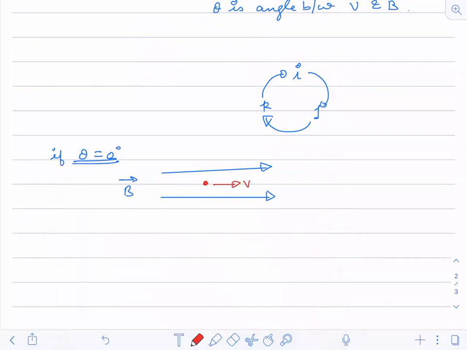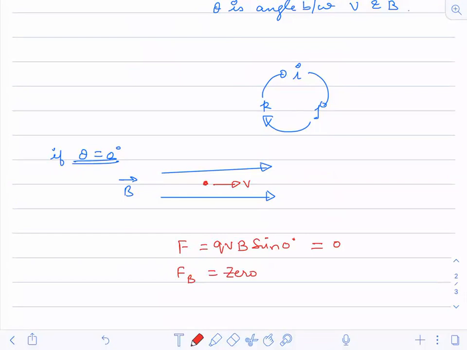So what will be the value of force now? You will be writing it as QVB sine 0. This means force is equal to 0. So the force due to the magnetic field will be 0 here.